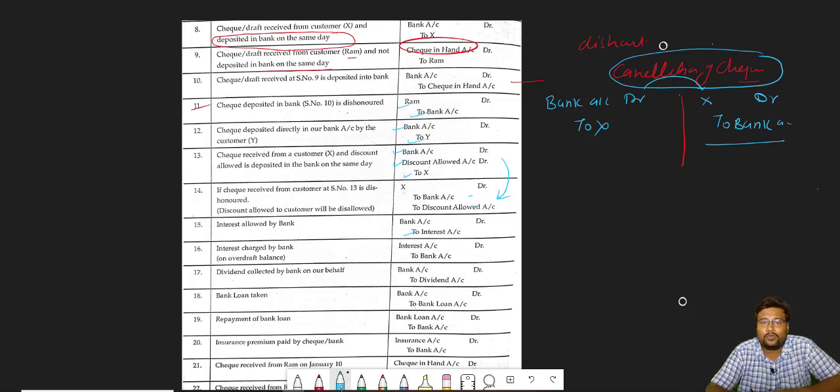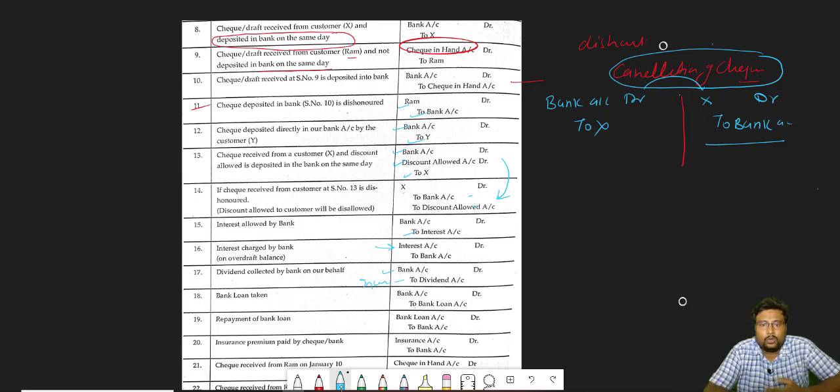Interest charged by bank. Simple explanation: why is interest account debit? Simple, because interest is our expense this time. All the expenses are debit, and our bank balance will decrease because the bank will deduct the amount. So when our property decreases, it will be to bank. Dividend collected by bank on behalf of us. So beta, our bank will increase. So when bank increases, bank will be debit, because bank is our asset. All the assets that increase will be debit. And we receive the dividend, that's why dividend is our income. And all incomes are what?